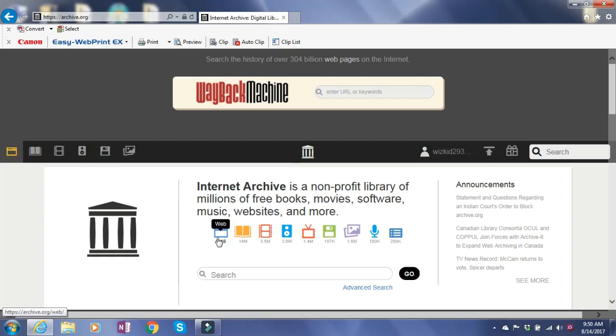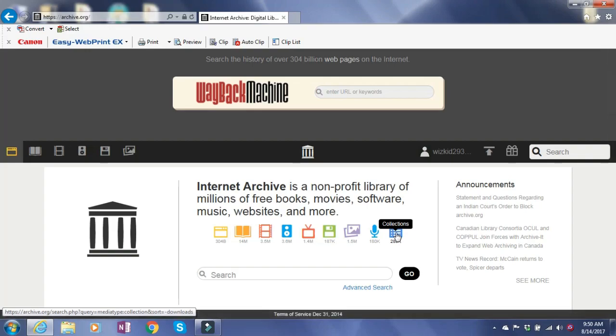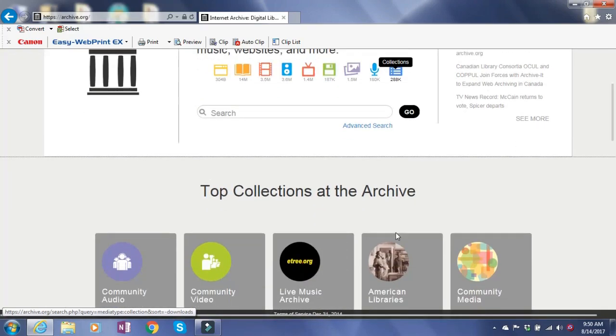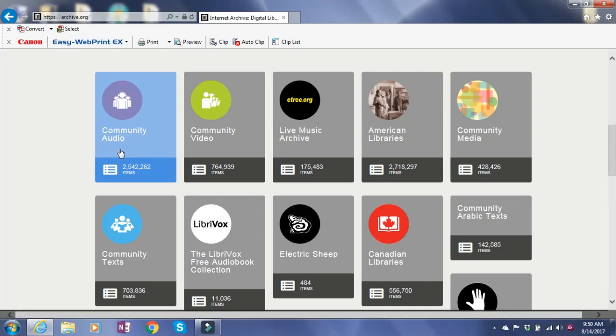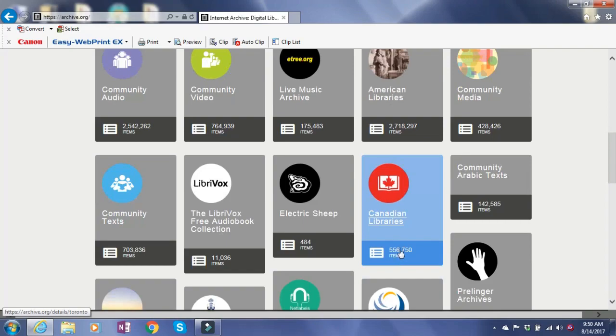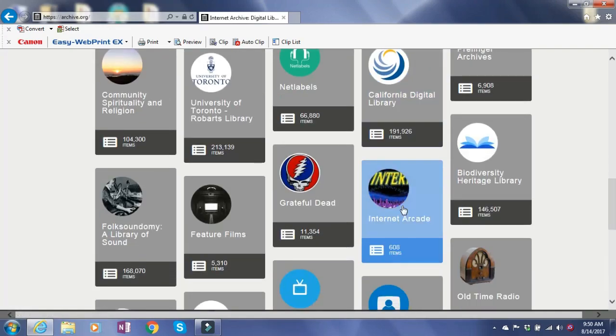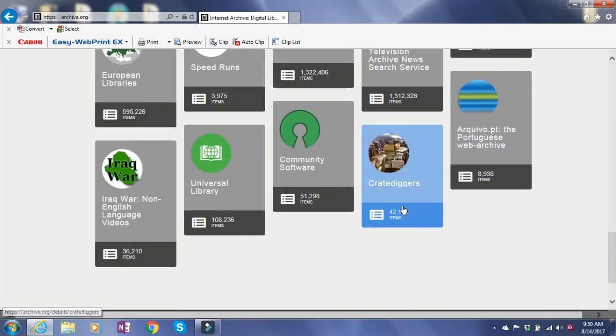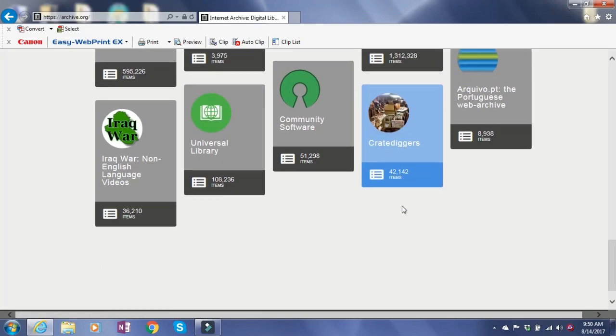And this is the Internet Archive. It's got a lot of information from the web. It's got a lot of texts that are saved, videos, audio, TV shows, software, images, concerts and podcasts, as well as just some other collections of information as well. So as you scroll down, you can see there's community audio, community video, the American libraries, Canadian libraries. There's just about everything that you can think of on the Internet Archive.